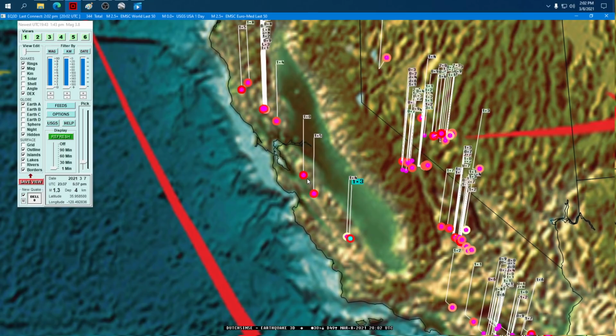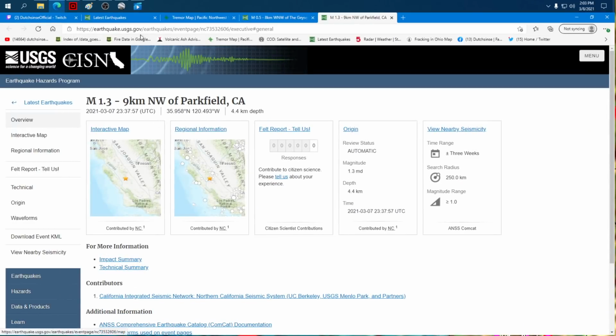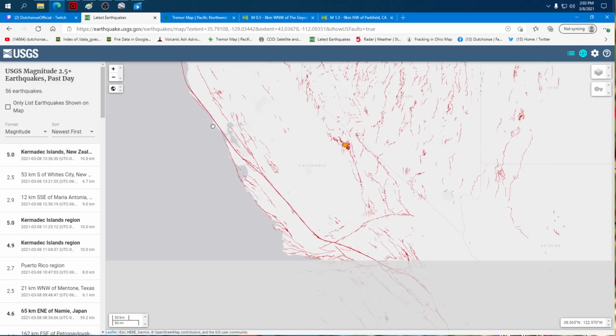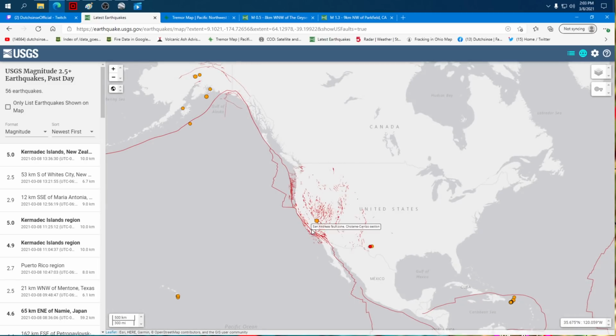Line of earthquakes going down across to Monterey Bay and then stopping right here. Why are we stopping at a place called Parkfield, California? Well, look. The red line. The red line, it's not San Andreas' fault, of course, but it's the thick red line. It's the plate boundary. This is a crack.